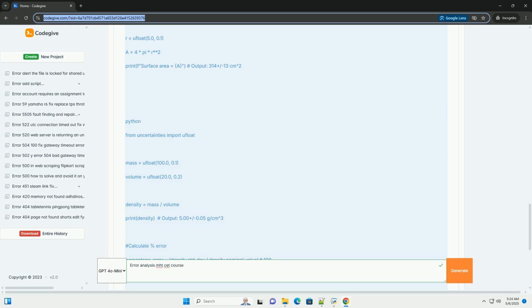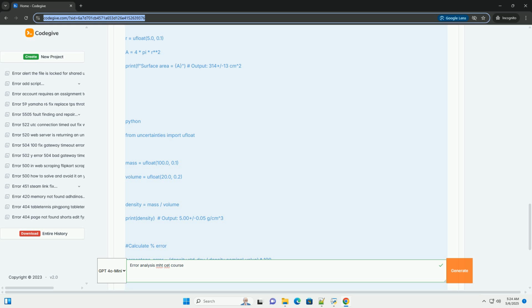Statistical analysis: using statistical methods like standard deviation, variance, and confidence intervals to analyze and interpret data. Monte Carlo simulations: using computer simulations to propagate uncertainties by generating a large number of random samples.